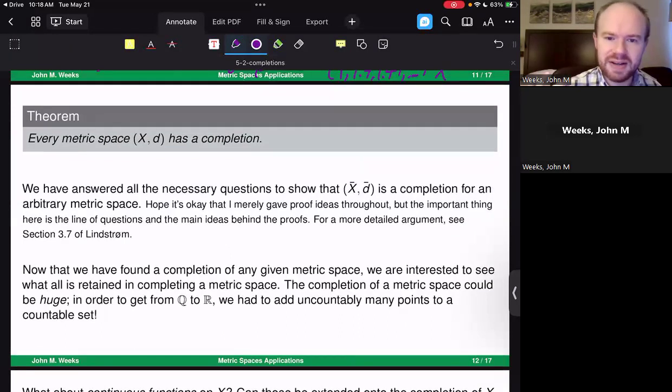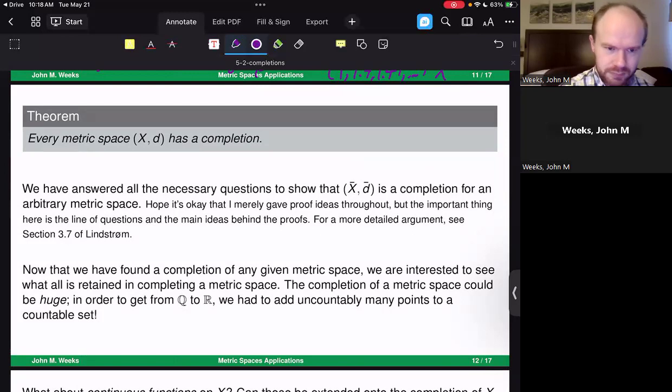These are all of the necessary questions that we need to answer to give us a completion for this metric space. Again, I only went through and gave proof ideas in each of these steps just to give more of a general notion of what we would need to do to show a completion of a space. I wasn't trying to go too hard into showing all of the different techniques, because what I really wanted to focus on is what are the important questions we need to ask and answer in order to get to this sort of conclusion. If you want to see the more detailed proofs, go back to our reading assignment for section 3.7, and that should be very useful.